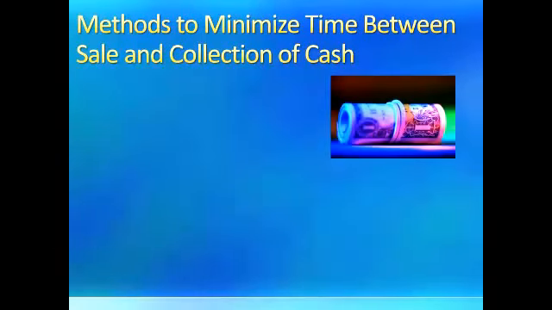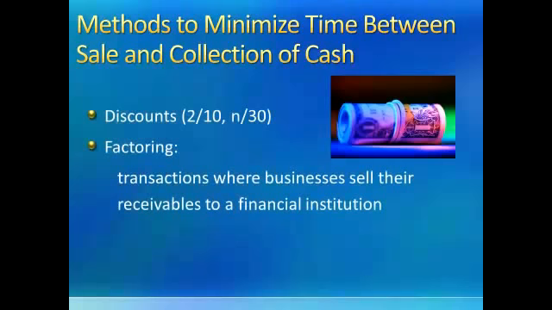Collecting cash in a timely manner is always important to businesses. In order to collect cash more timely, businesses use many different approaches. Two of these approaches are offering discounts for timely payment. A discount could be something like 2/10 net 30. This means that we would give our customers a 2% discount if they paid within 10 days, with the full amount due within 30 days. In addition, businesses can factor their accounts receivable, and this is where they sell their receivables to a third party. The third party then pays the business cash right away. The customer then is obligated to the third party.